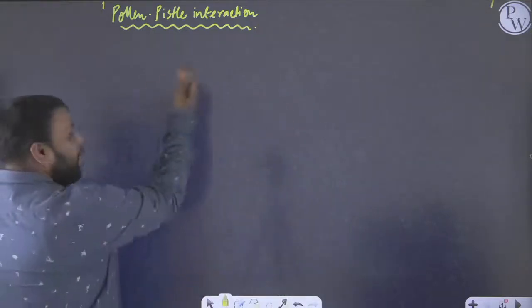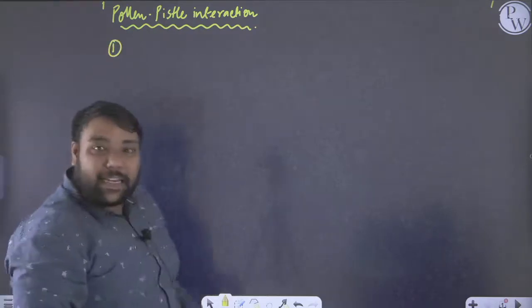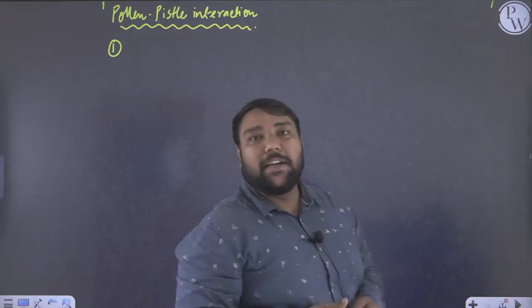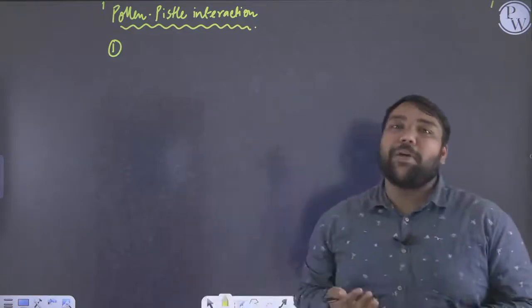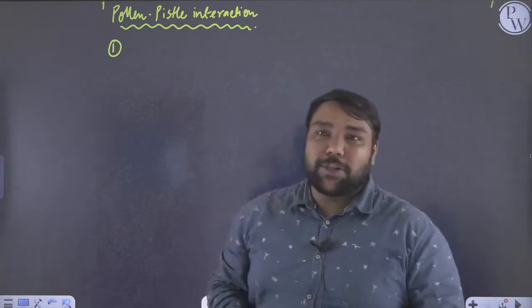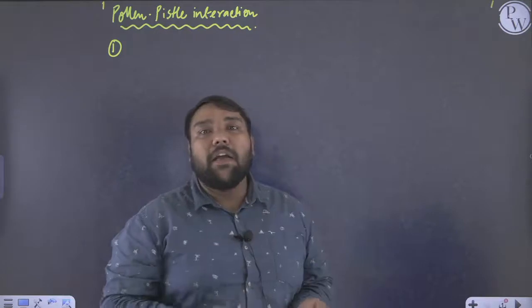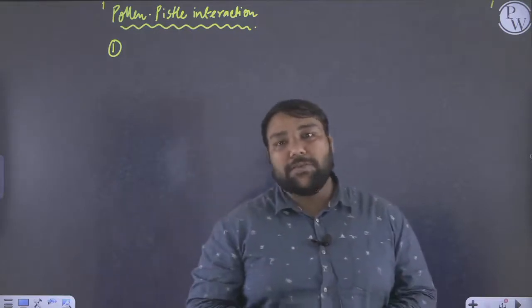So as you see, pollen pistil interaction is already given as the title. Today we will talk about the fact that pollen is the male gametophyte of angiosperms, and pistil is a sporophytic part of the female reproductive structure, which is the carpel.